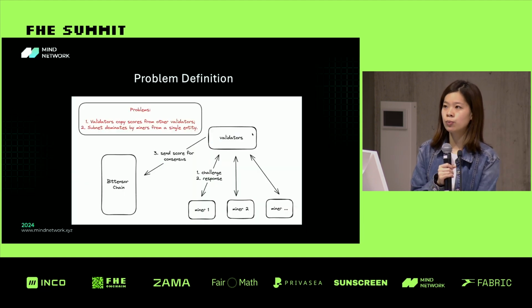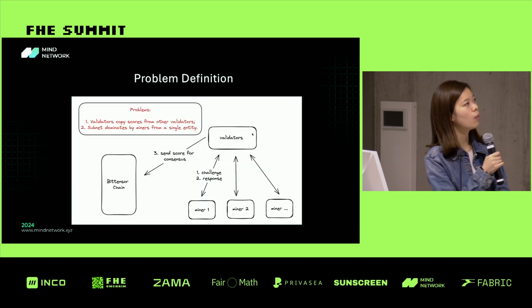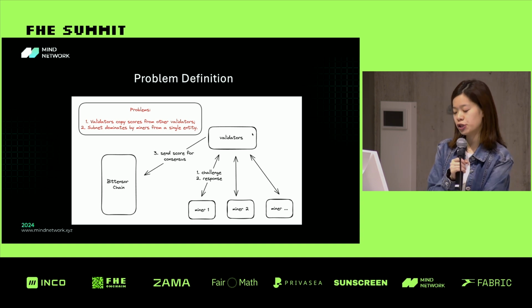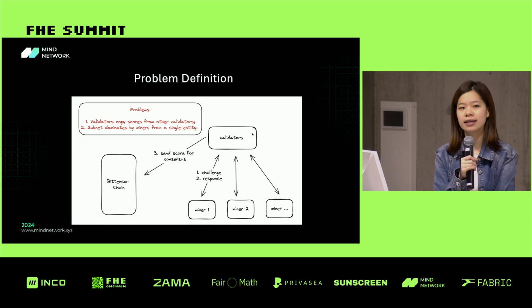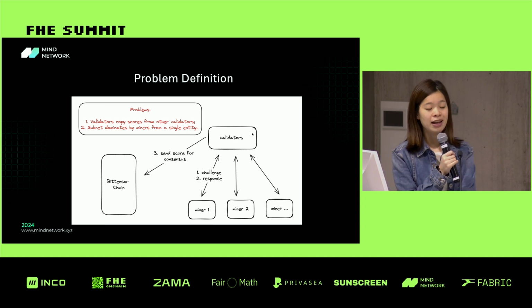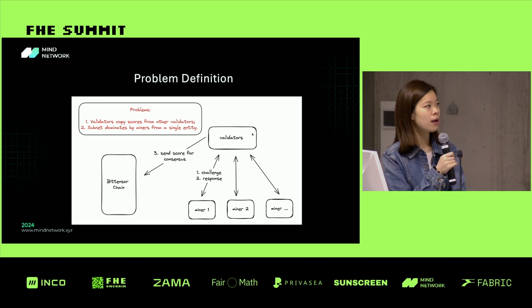Now let's go into more technical details. What's the problem we are solving? We say we are a consensus security layer leveraging FHE technology, but what exactly is the problem? We found that it's a research question from Bittensor. In the Bittensor network, they have miners and validators, in a challenge and response process.